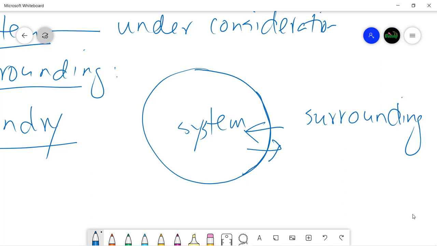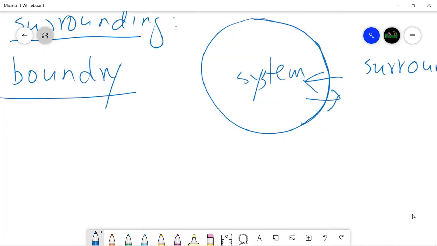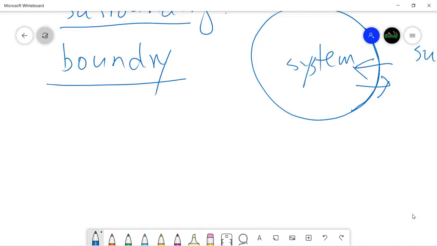Now it must be realized that this system and surrounding together constitute an even larger system that has no surrounding. It might be a little confusing to you, but since we are not going to go into details about thermodynamics and the concept of system and surroundings, for our discussion we are mostly restricted to so-called closed systems.